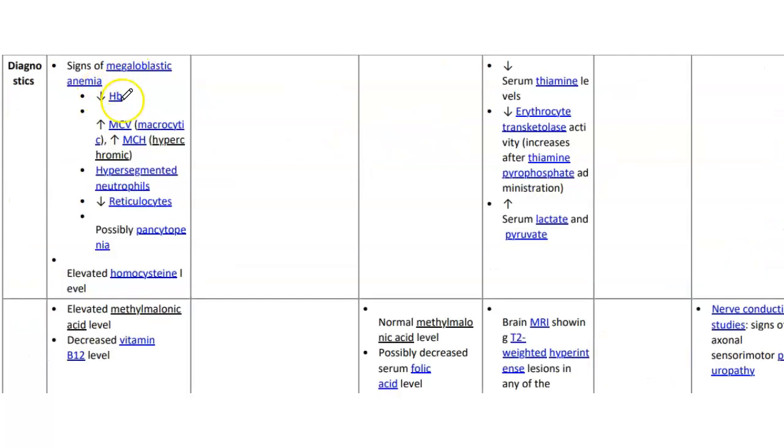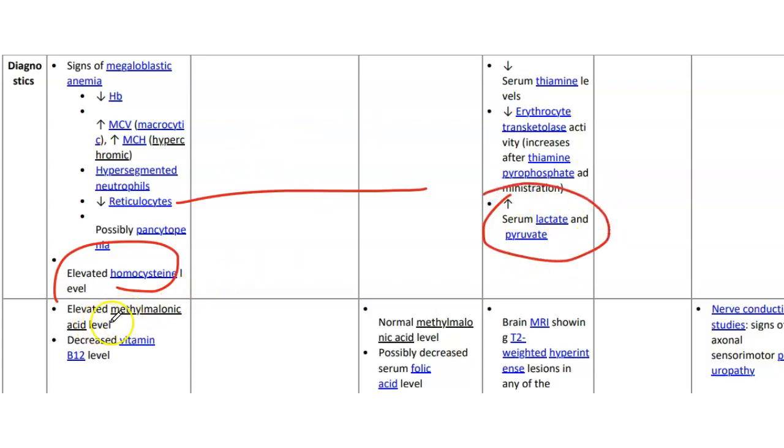In diagnostics, we have decreased hemoglobin, increased MCV, hypersegmented neutrophils, decreased reticulocyte count, possibly pancytopenia, and elevated homocysteine level. These are the same for both B12 and folic acid deficiency. In Wernicke's encephalopathy, we have decreased serum thiamine level, so decreased erythrocyte transketolase activity, which increases after thiamine pyrophosphate administration, and increased serum lactate and pyruvate.